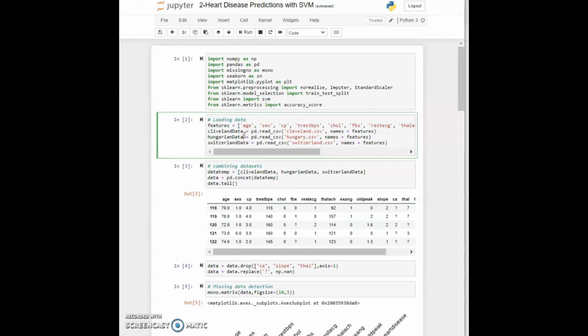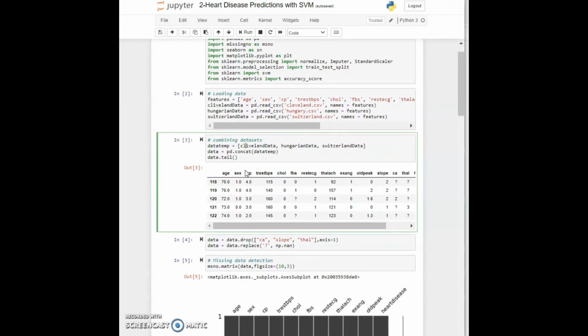Now in cell 3, we will combine these data sets. So we are creating a temporary variable called datatemp, and here we are defining it as an array of the data that we have just loaded. And finally, we are using the concat function of pandas to concatenate all of this into one data set. So we are combining 303 plus 294 plus 123 rows, and that is actually we get 720 samples. So here they are all combined in one big data set.